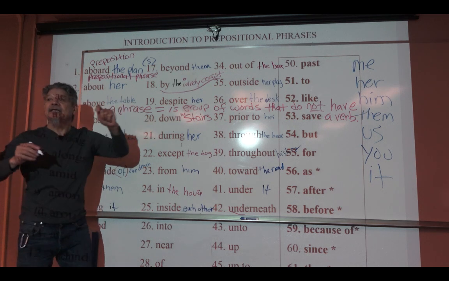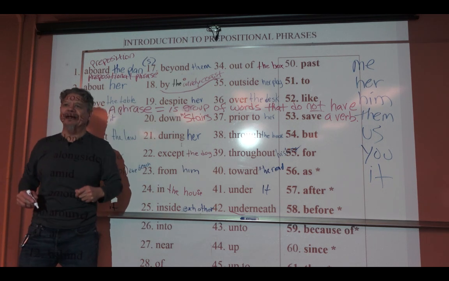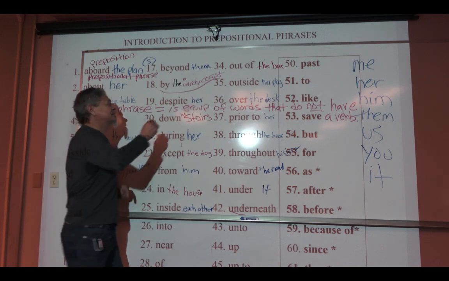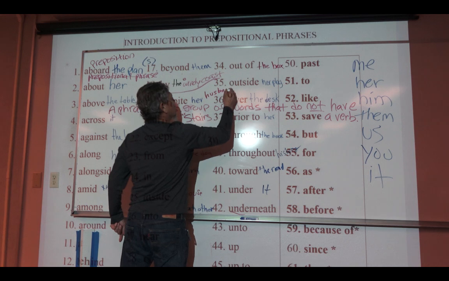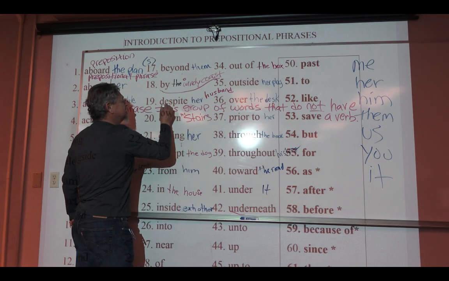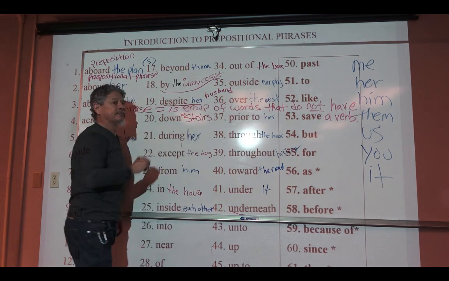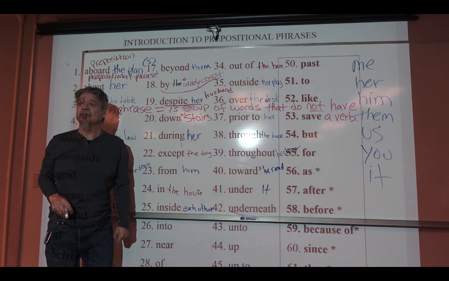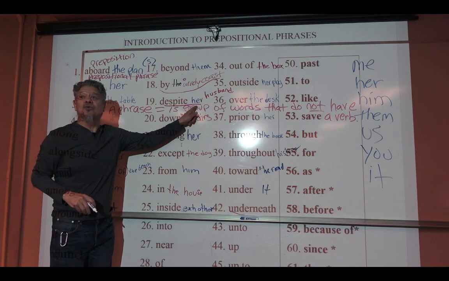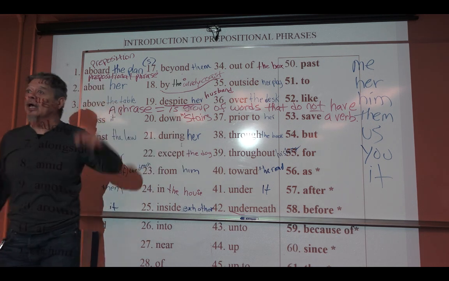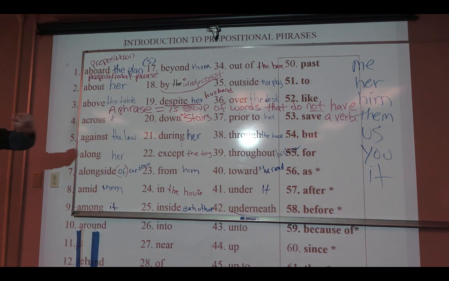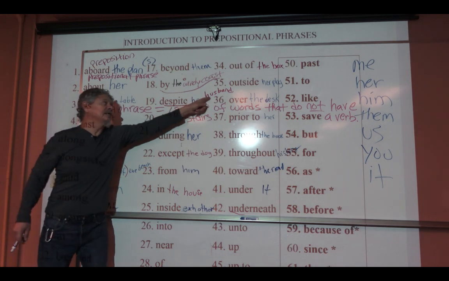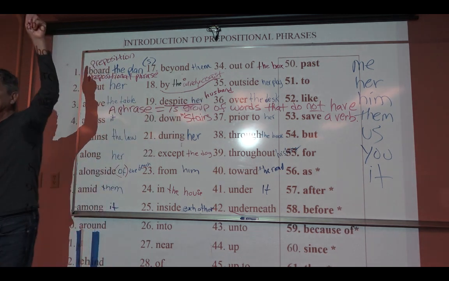Now, what if it said, despite her? I'm going to change this and say, despite her husband. In this case, you cannot stop at her. That's not complete. Because now I turn that into what? I turn her into what?